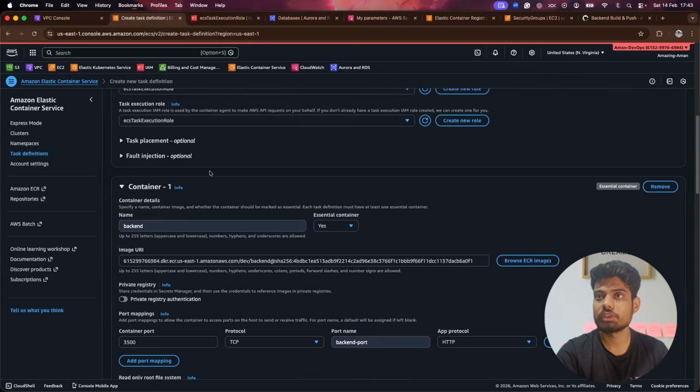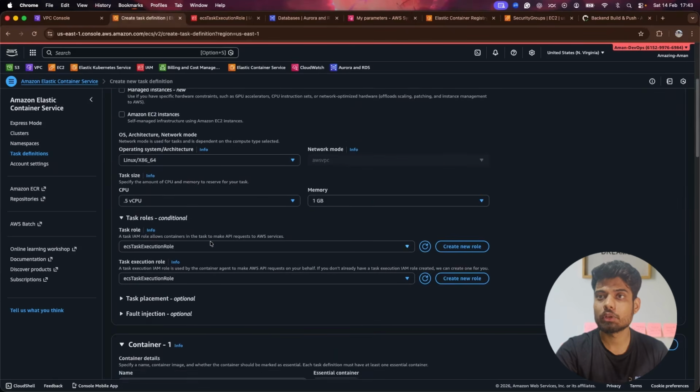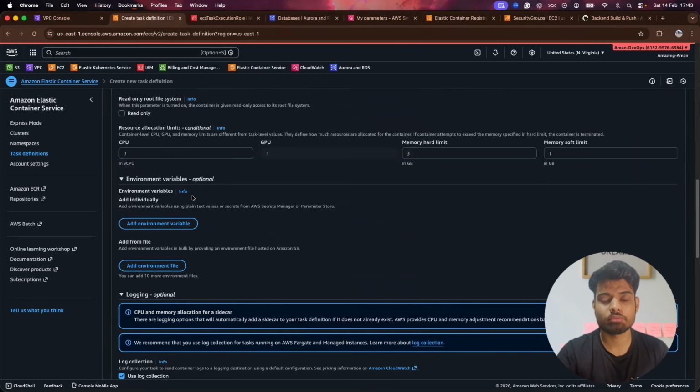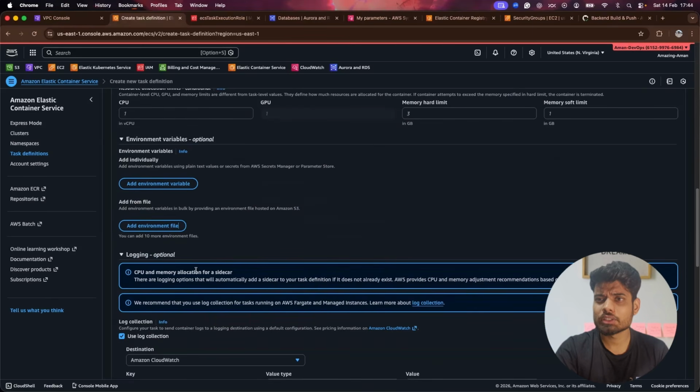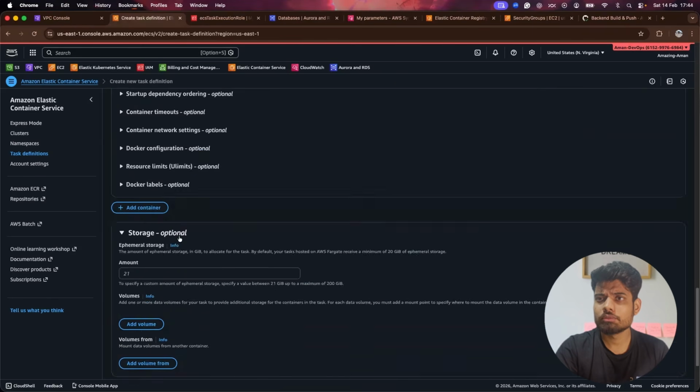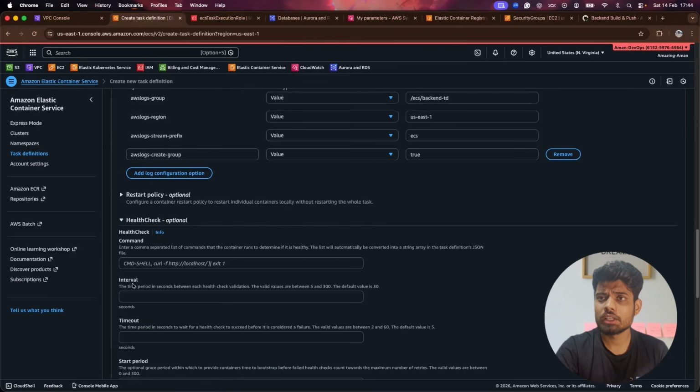After that, resource allocation limits, which is for when the limit is exceeded. If you want, you can set limits, and when you are doing it in production, you should. But the rest, like environment variables, we don't need. If we need any environment from a file, we can store it here. The environment file can be hosted on S3. So these kinds of things we can do. Apart from that, we don't need to do anything. And for health check, if you want, you can configure it. It will also show you the health status for your services when we deploy our container in ECS clusters.